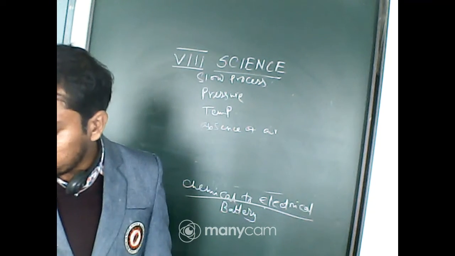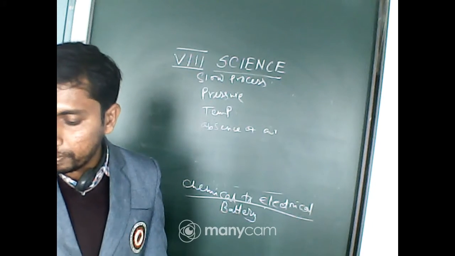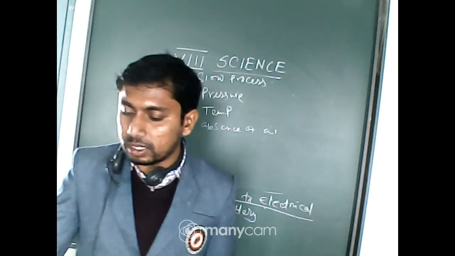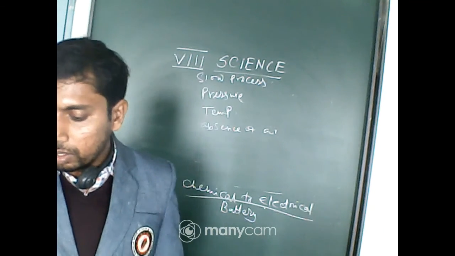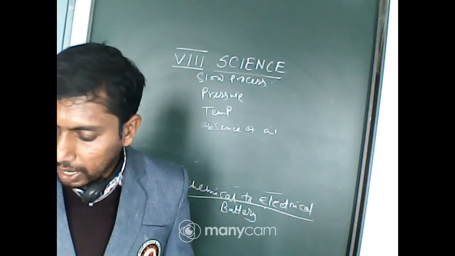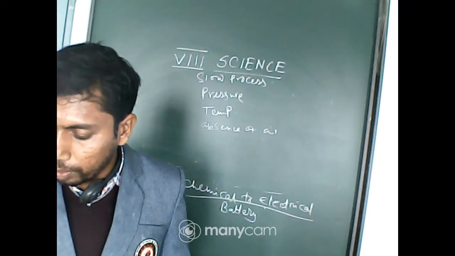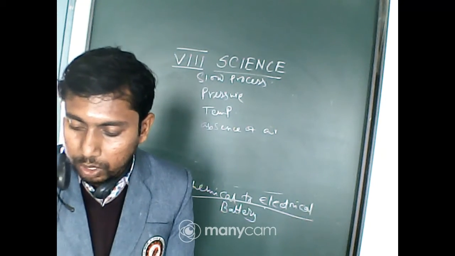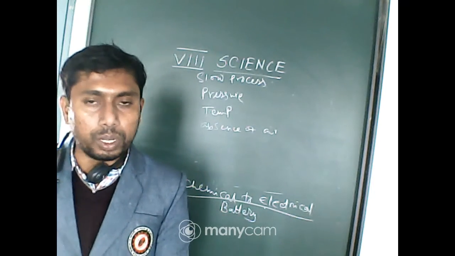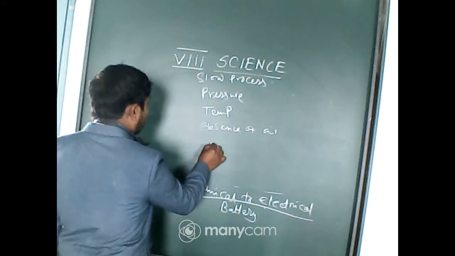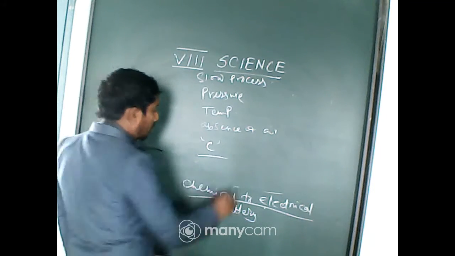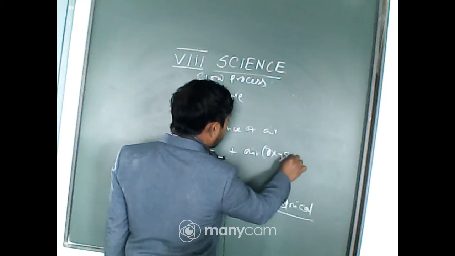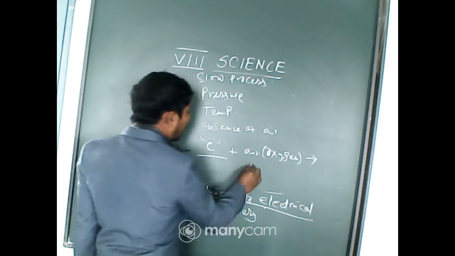Now move to the next page. Here is a diagram or picture of a coal mine. Some big machines are there to dig the mine and then to pick out the coal from that mine. When heated in air, coal burns and produces mainly carbon dioxide gas. The constituent of coal is carbon. Now carbon when burnt in air, that is in the presence of oxygen, produces mainly carbon dioxide.